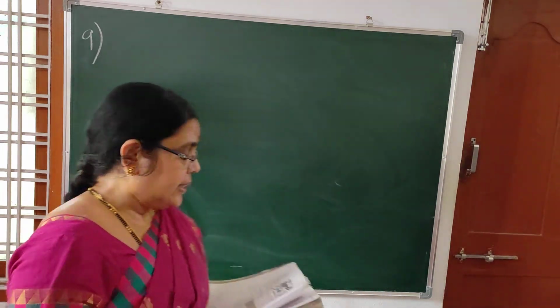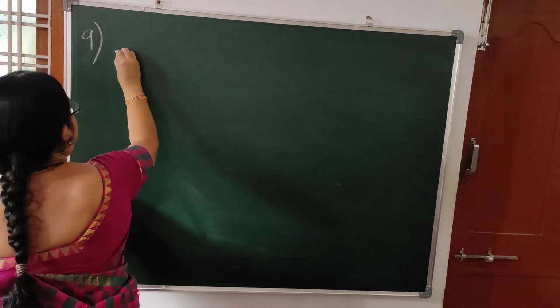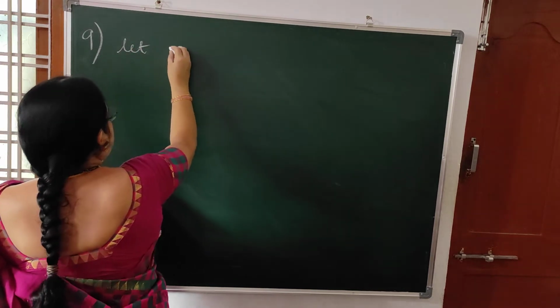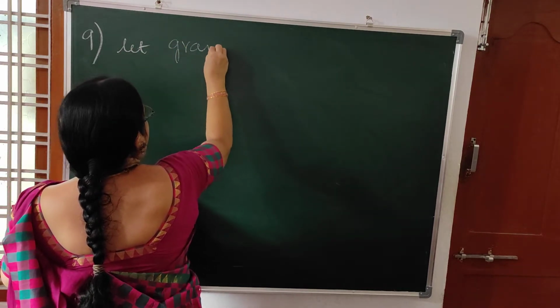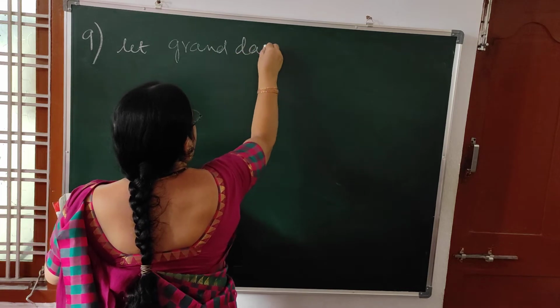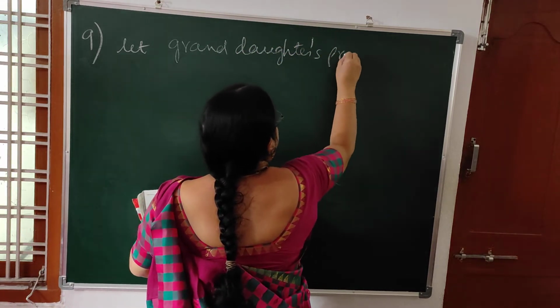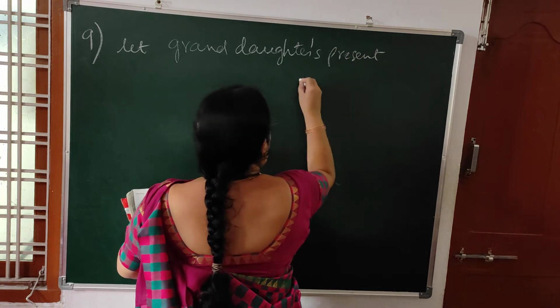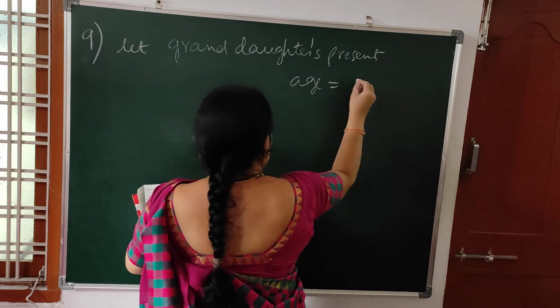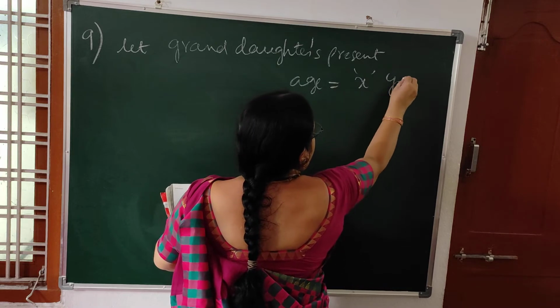Find their present ages. So let granddaughter's present age be equal to x years.